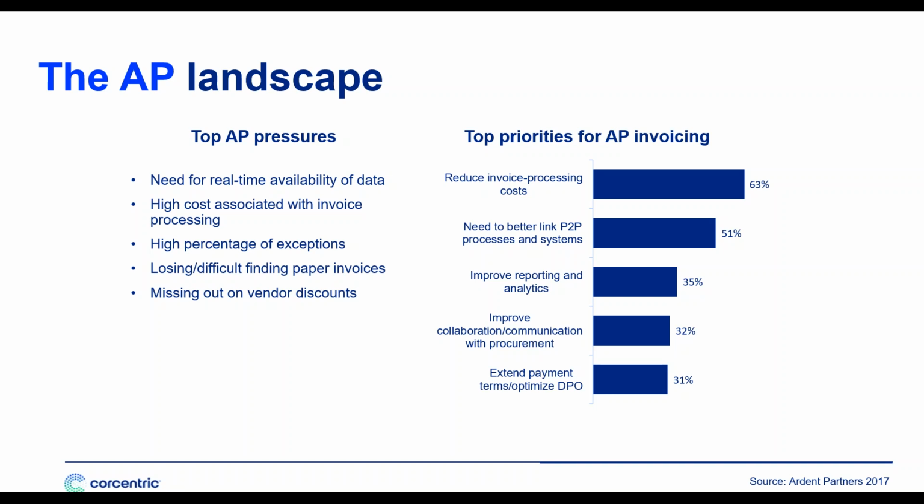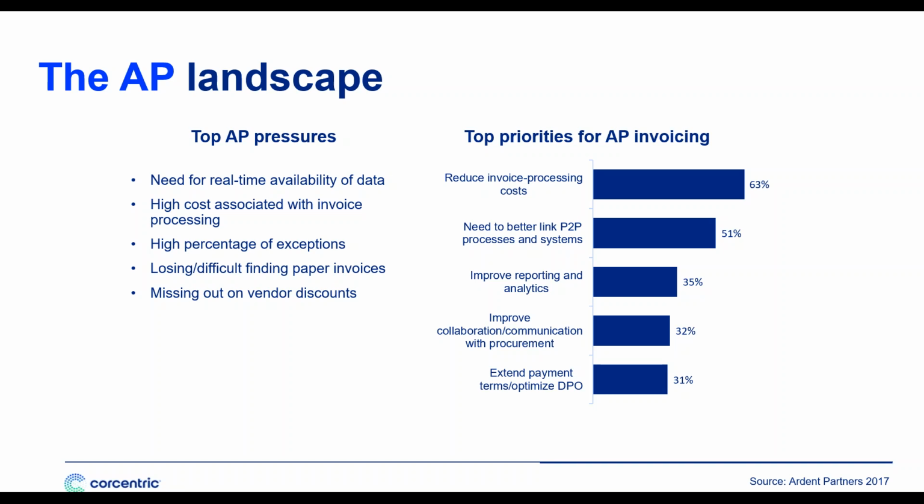Over the next 2 years, the majority of AP departments anticipate that their demands for real-time availability of data are only going to increase. But that's not the only AP pressure that organizations face. Cost pressures are an unrelenting fact of life, not just in finance, but across enterprises. In today's highly competitive global economy, with new competitors disrupting entire industries, that's no surprise. And one of the biggest contributors to those high costs, of course, is the high percentage of exceptions organizations must deal with. 17% of all invoices result in an exception.